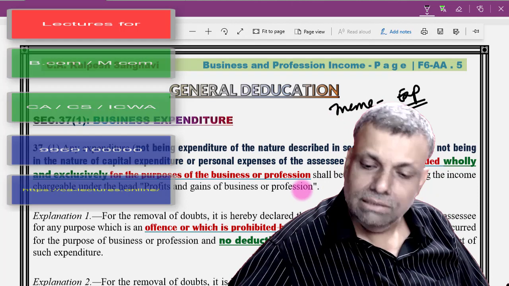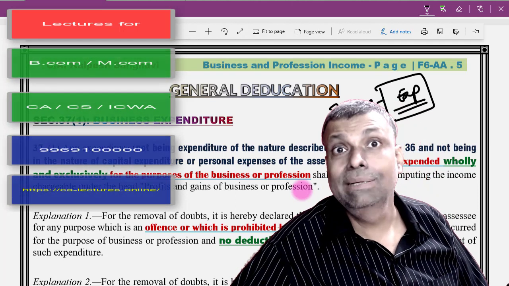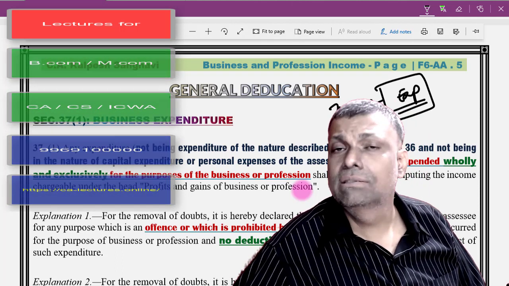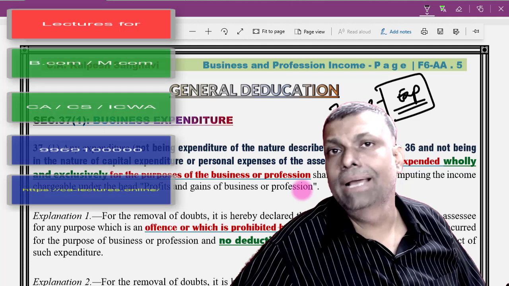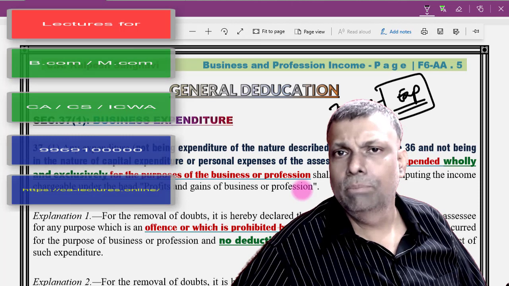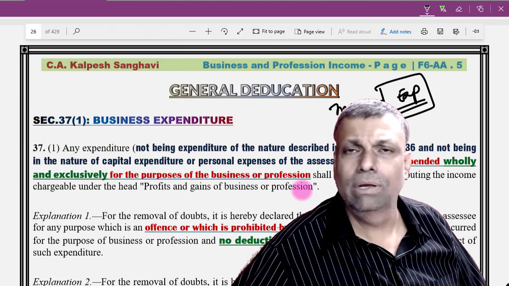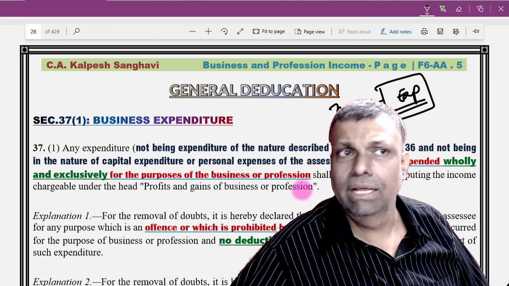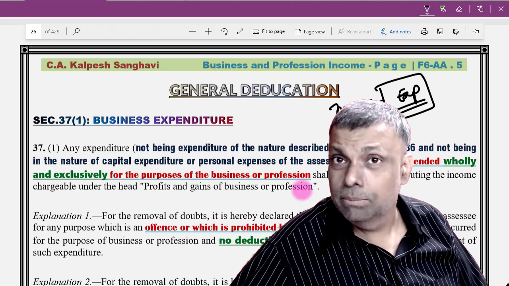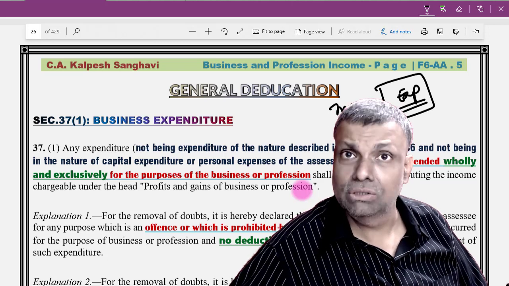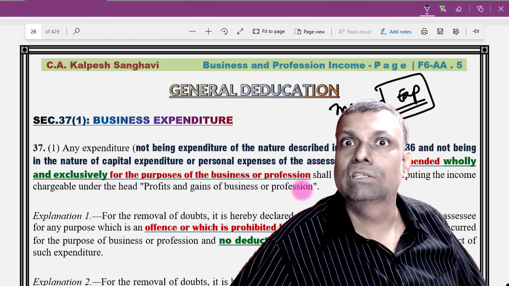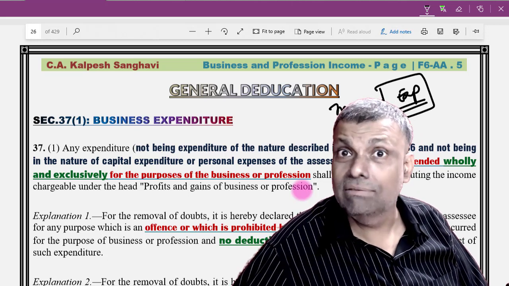But listen very carefully, it is impossible for any lawmaker in the world to give you the exhaustive list of all the expenditure which will be allowed or not allowed. For example, in a business, you have employees, salary, maintenance, repairs, traveling, conveyance. There are so many types of expenditure, but it is impossible to come out with an exhaustive list that expenditure 1, 2, 3, up to 10 will be allowed as a deduction, or will not be allowed. It is not possible to have the list.